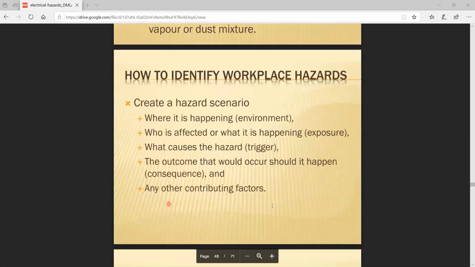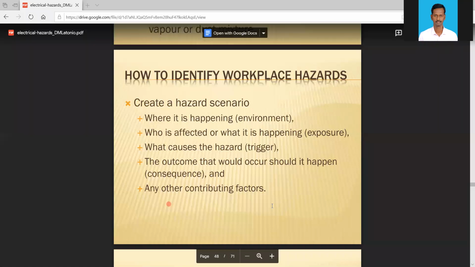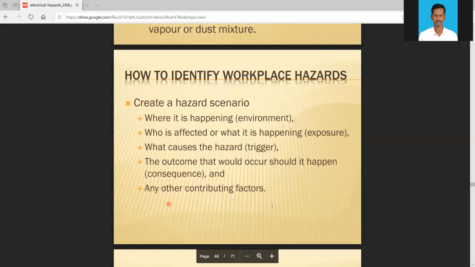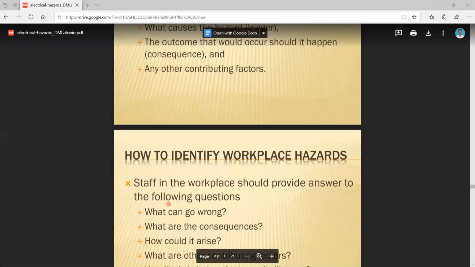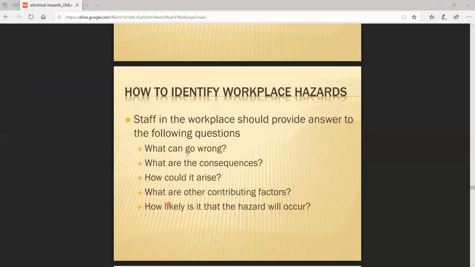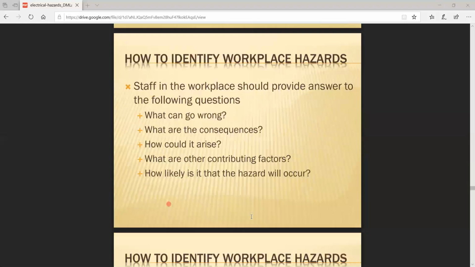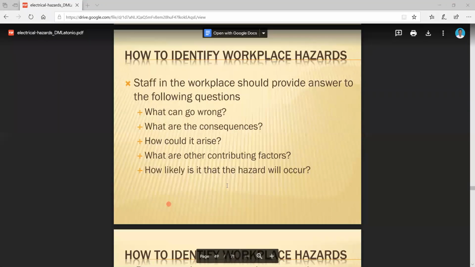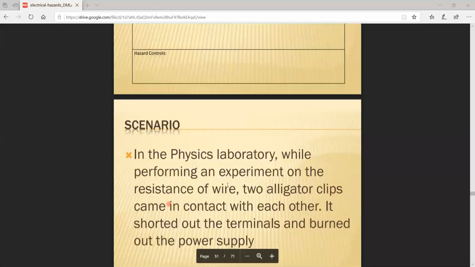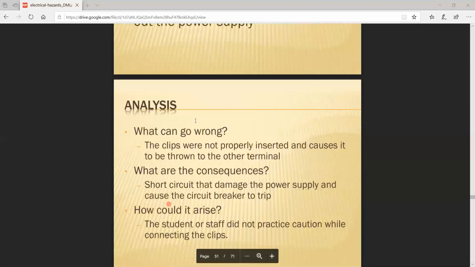So already mentioned how to identify the hazards of your workplace. So the identification of the workplace is important. If you have identified your workplace hazards, the entire system can be operated within the stipulated period as well as this margin. How to identify the hazards of your workplace? What can go wrong, or what are the consequences of a fault? How could it arise? Or what are other contributing factors we can operate on the system? The next one, how likely is it that the hazard will occur? So these are the scenario and analysis.